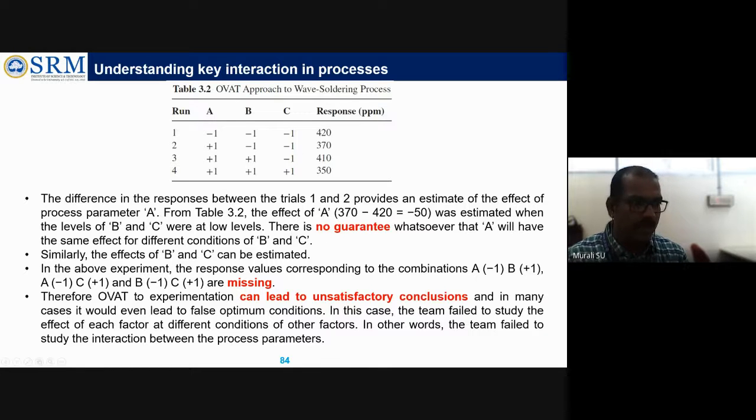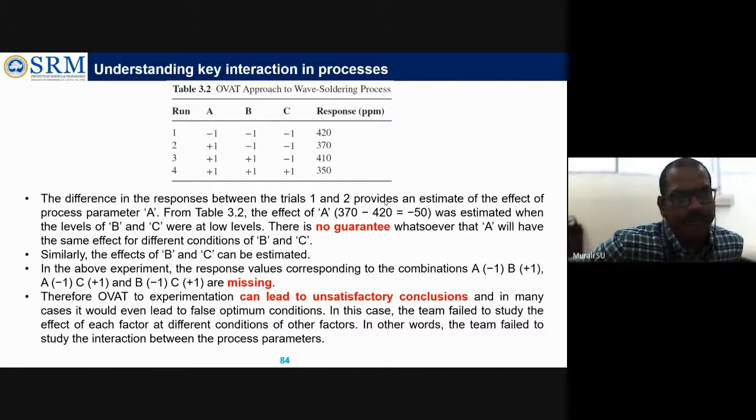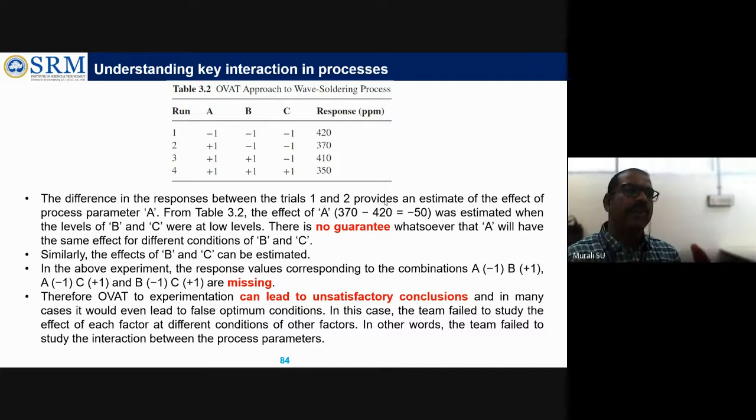Not at all possible. Therefore, one variable at a time experimentation can lead to unsatisfactory conclusions, and in many cases it would even lead to a false optimization condition. Definitely, the person who does this will get some solution, some output or conclusion, but it is not the optimized one. He will say that I can use this because I did some experimentation using the OVAT method and got this result.